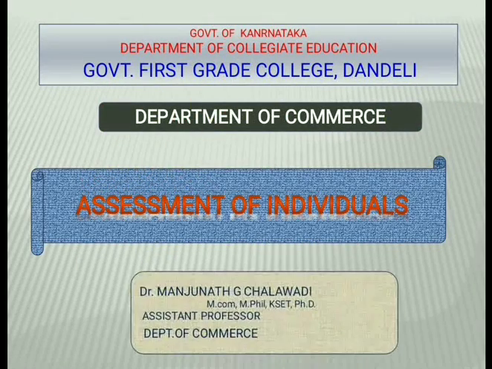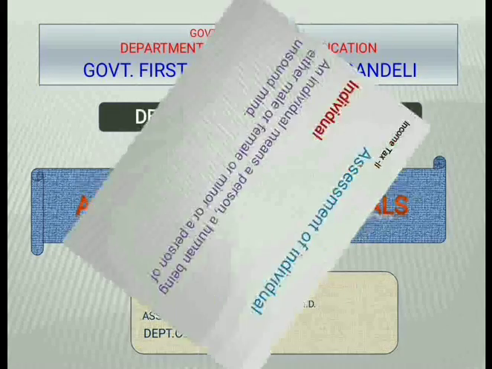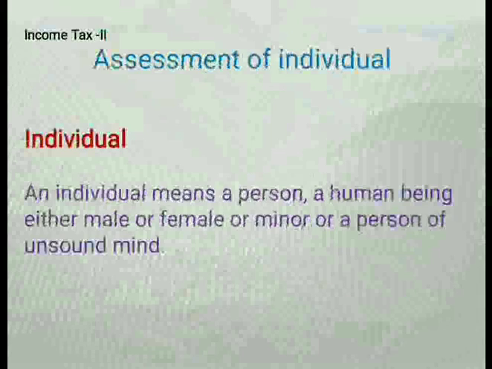Today, we are going to learn about assessment of individuals. On assessment of individuals, we are going to solve one problem. Before going to solve a problem, we should have a glance at who is an individual. An individual means a person, a human being, either male or female, or minor or a person of unsound mind.